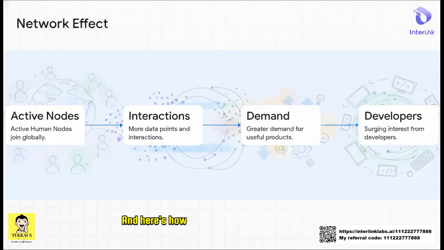And here's how that compounds into a massive network effect. Step 1. Active human nodes join up globally. Then, step 2, that leads to a huge increase in interactions and data points, which naturally brings us to step 3, a much greater demand for useful products. And finally, step 4, wrangling surging developer interest to build all that out. It's like a giant snowball rolling downhill.